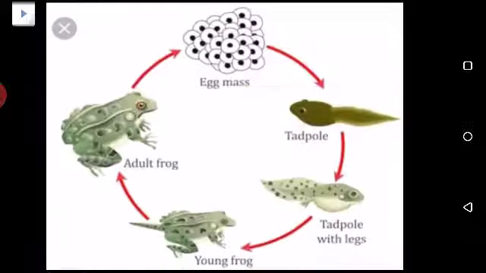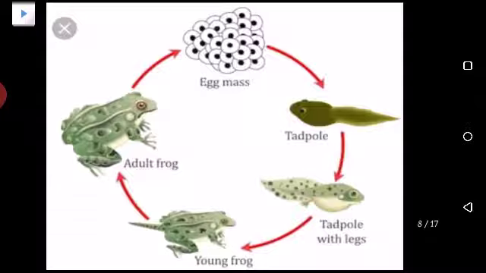Okay, now in the next picture, this is a life cycle of a frog, and these are the eggs over here, and what comes out of these eggs? It's a tadpole, yes. And then in the next stage, it remains a tadpole, but it grows a little bit bigger and it grows its back legs. Yes, its back legs grow. Okay, but it is still tiny and it still needs to stay inside water. It cannot come outside the water.